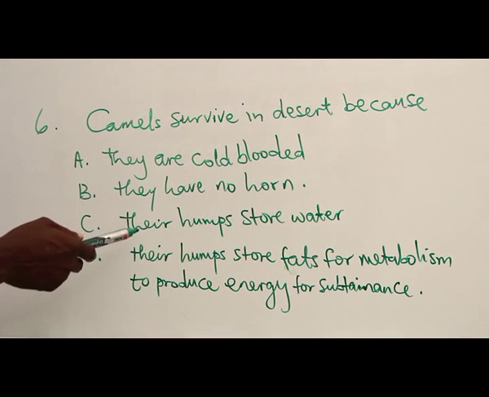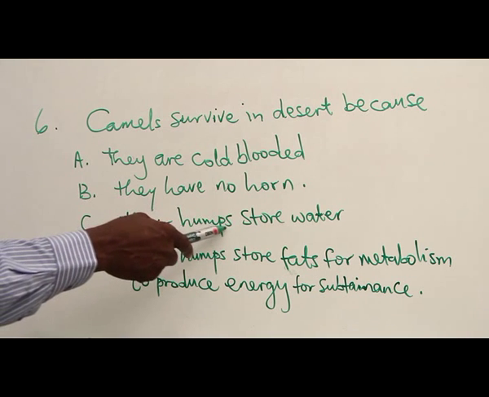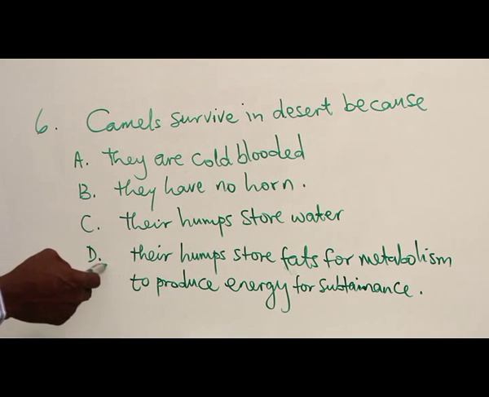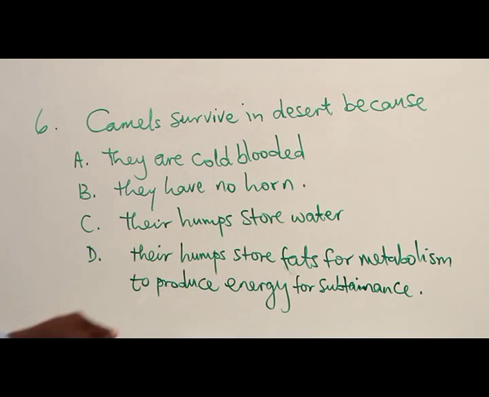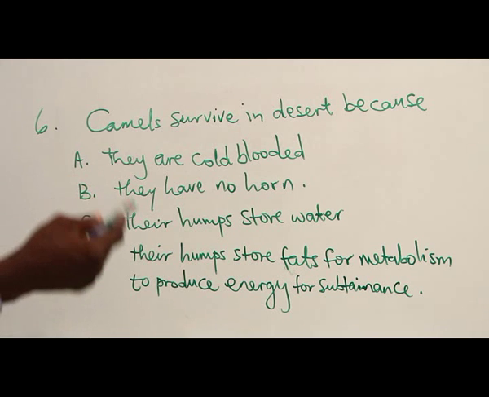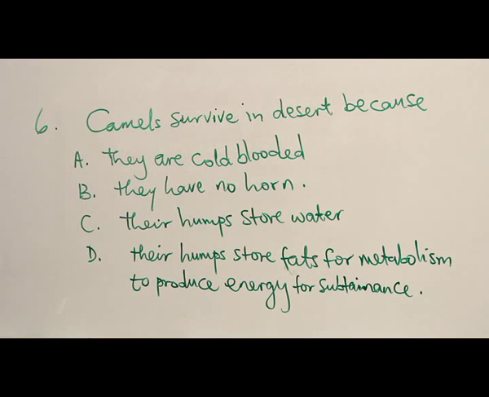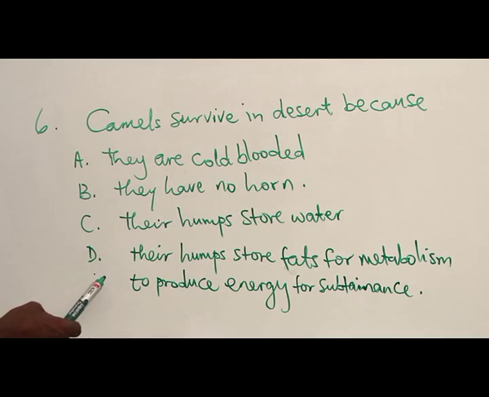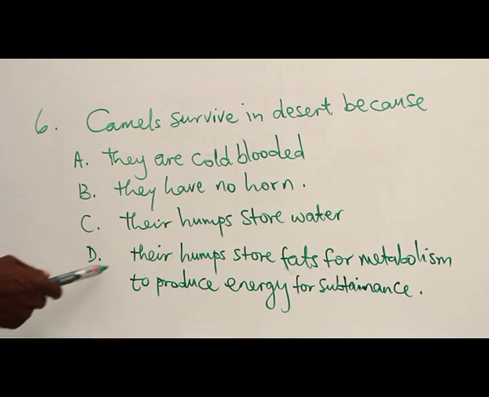Then the humps store water: this is erroneous because the camel humps are not for water storage. It's actually storing fats which the animal uses as it's moving without food, without water, for metabolism to produce energy. So D sustains camel in the desert. So answer to number 6 is option D. Their humps store fats for metabolism to produce energy for sustenance.